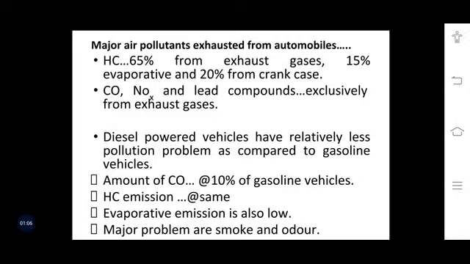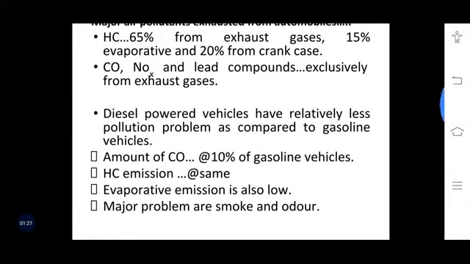It even includes the different exhaust gases like carbon monoxide, nitrogen oxides, and different lead compounds exclusively from exhaust gases. Right now, we are in an era where the gasoline is generally lead free, so those things can be eliminated by the use of lead free petrols.